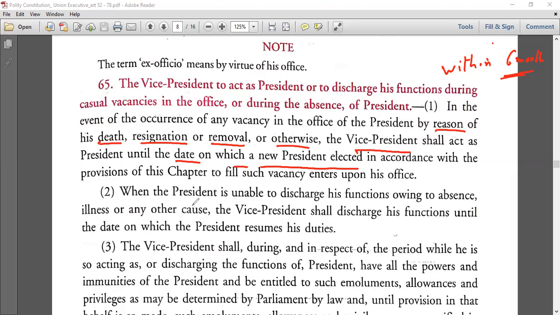Now, when the president is unable to discharge his functions owing to absence or illness or any other cause, then the vice president shall discharge his functions. Again, the vice president will work until the date on which the president resumes his duties. Till the president resumes his duties, the vice president will work.